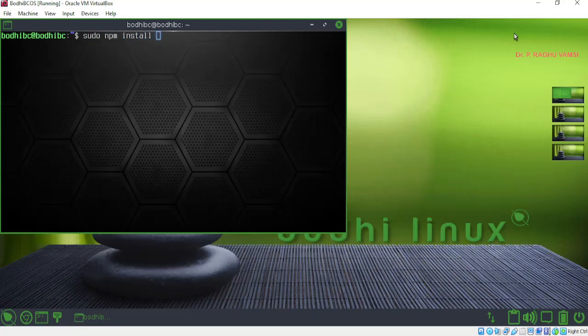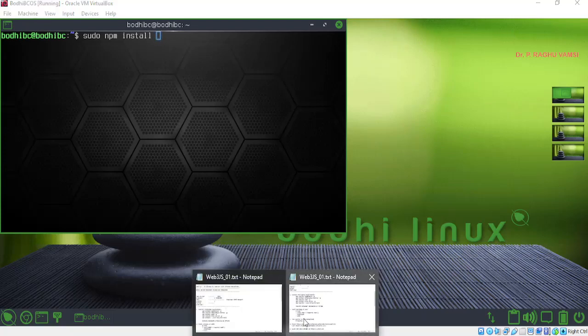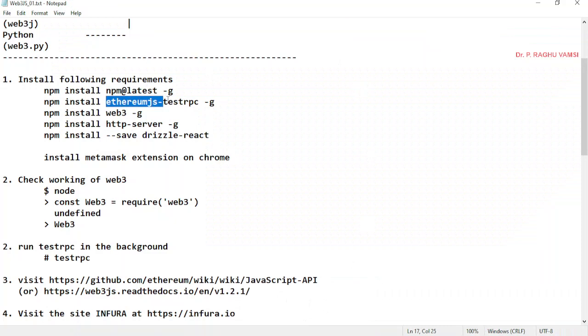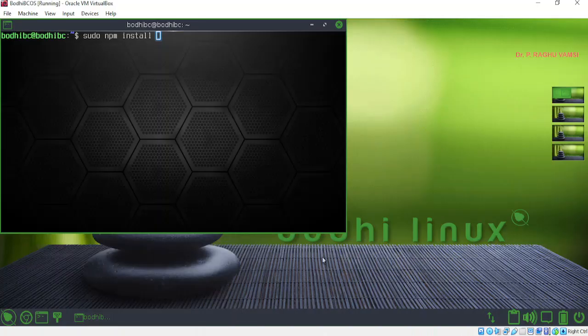For example, you want to install the Ethereum test RPC. For this, the command is: npm install ethereumjs-testrpc -g. If you want to install Web3, then you may install like this: npm install web3 -g.